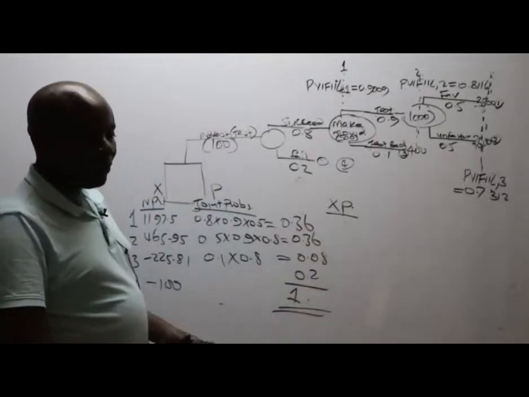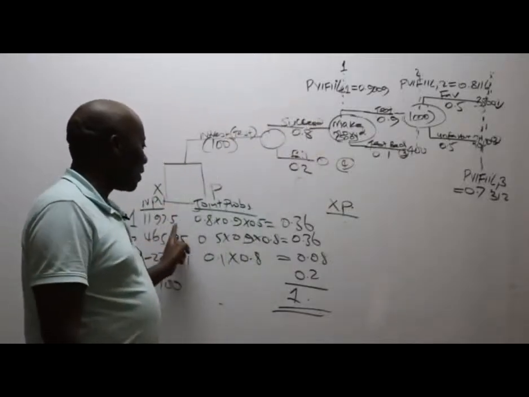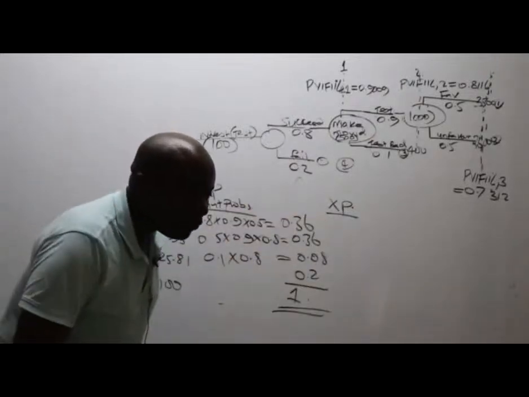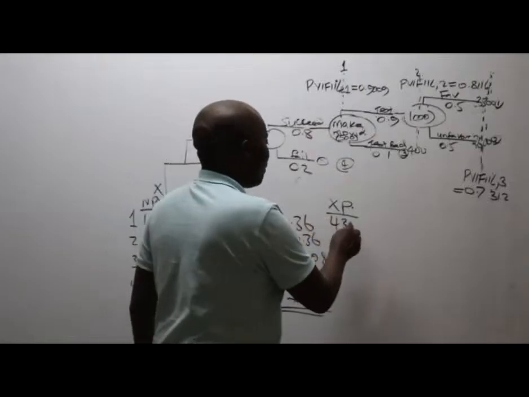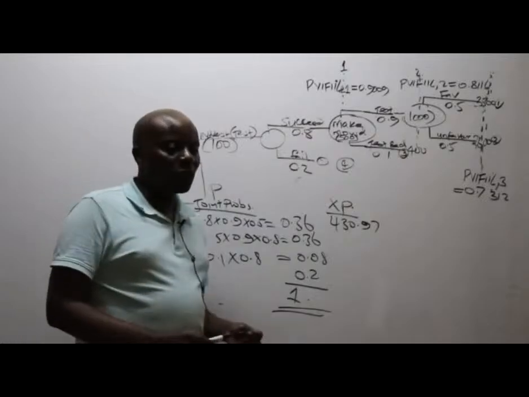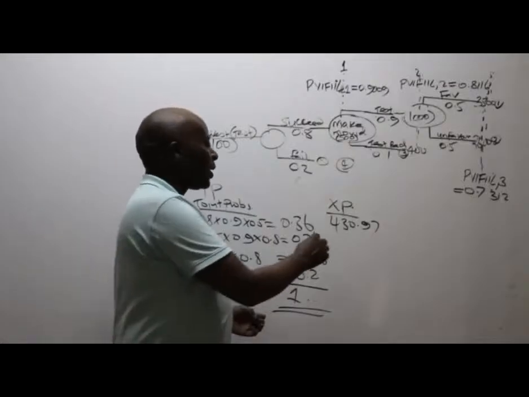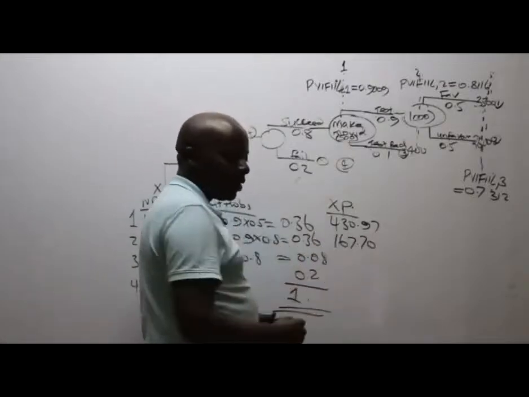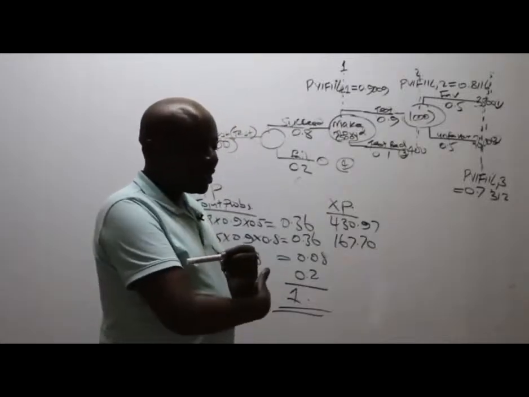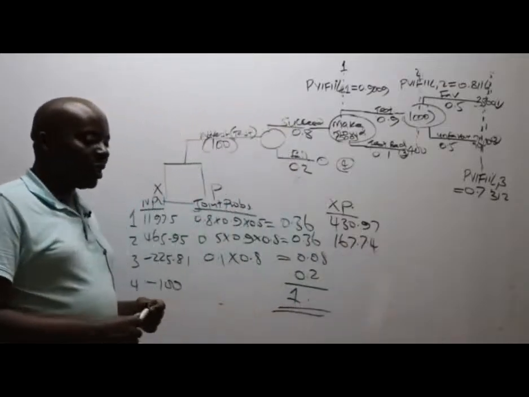Give me a figure to write here very fast. So we have here this times this, giving me what figure here? We have 430.97, 2 decimal places. Thank you very much. Then we have 167.70. Then 17.74, and then we go to note 3.